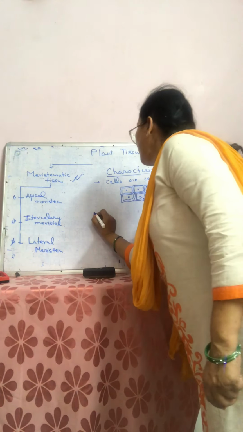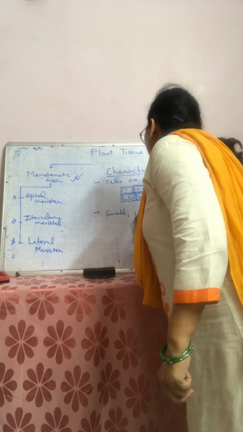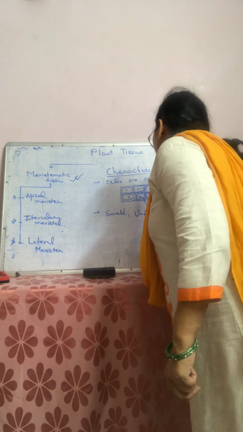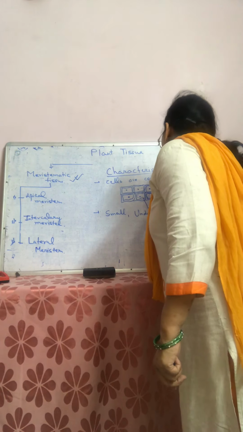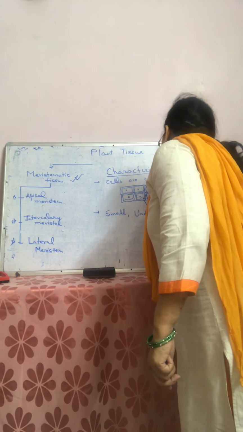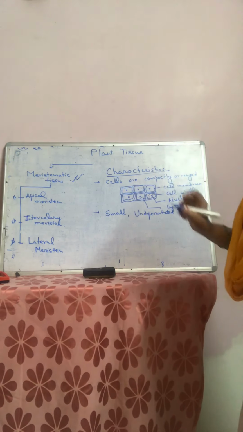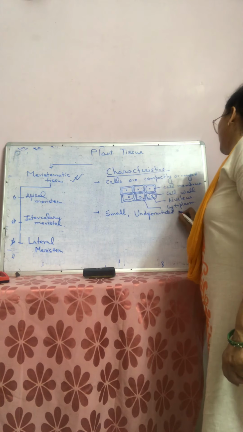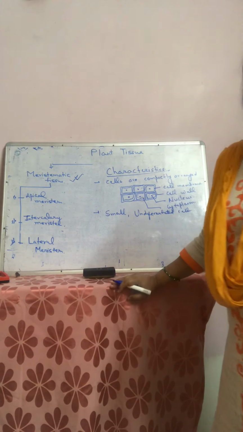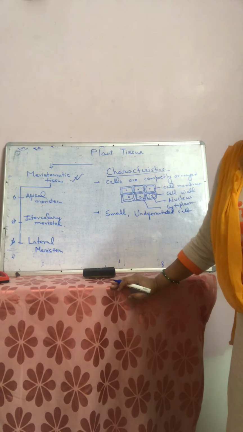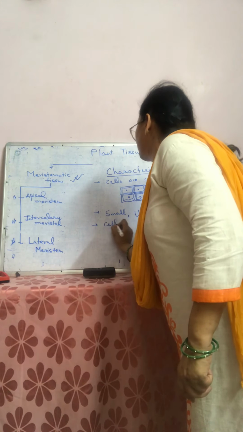When we see its size, it is small, undifferentiated tissue. That means it consists of small undifferentiated cells. Now come to the third point. Its cell wall is thin.